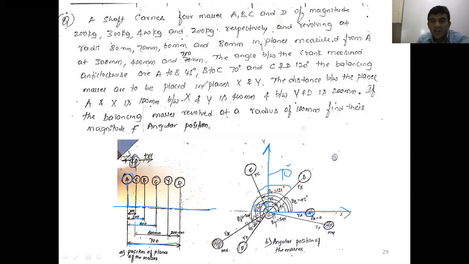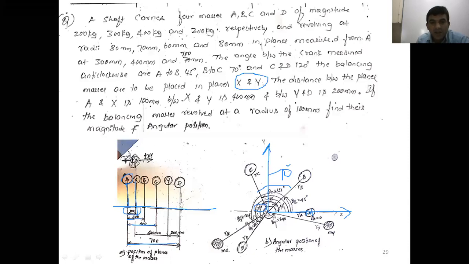The balancing masses are to be placed in the planes X and Y. Now how do you consider plane X and Y? Now the condition is given. The distance between the planes A and X is 100 mm. Now we take on the left side, for example, A and X is how much? 100 mm.